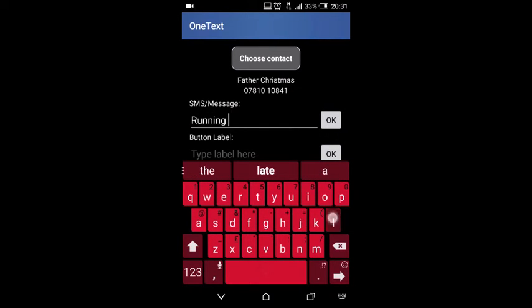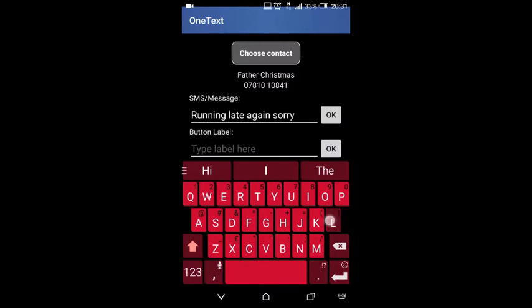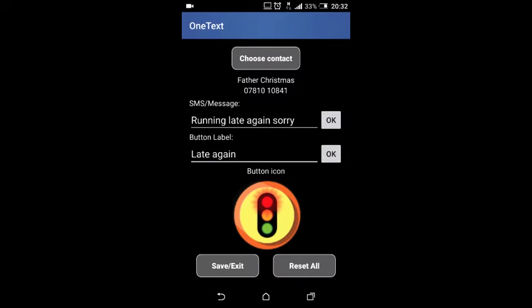Then we type the SMS text message. Running late again, sorry, and we OK that. Then we can give the button a label. Late again, this is just as a reminder.